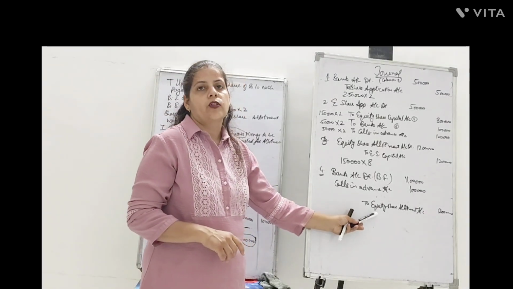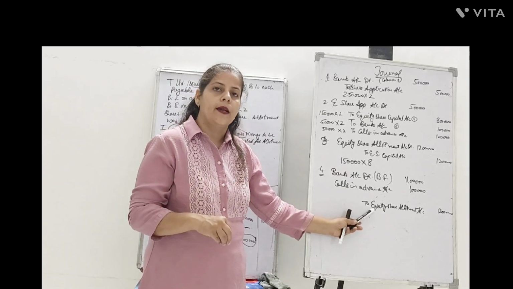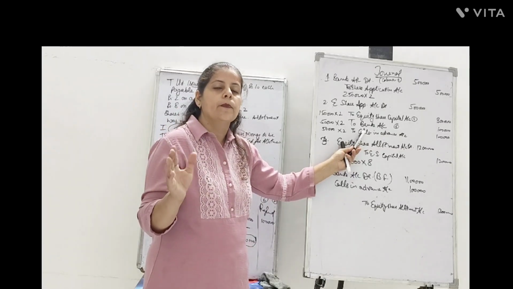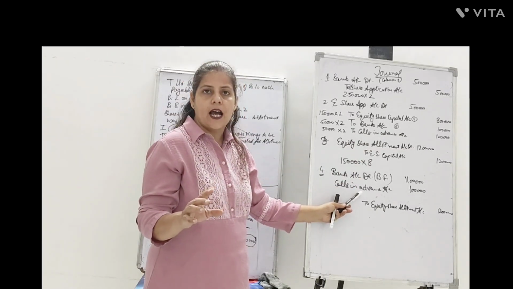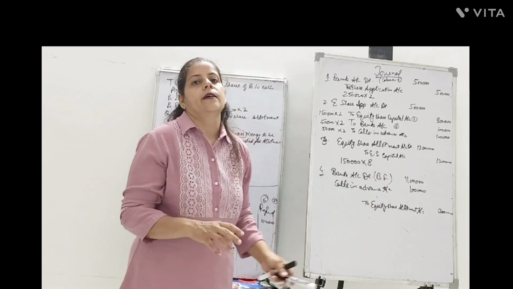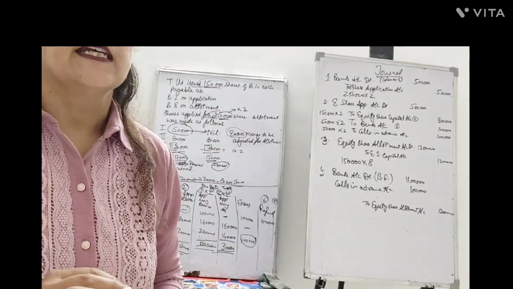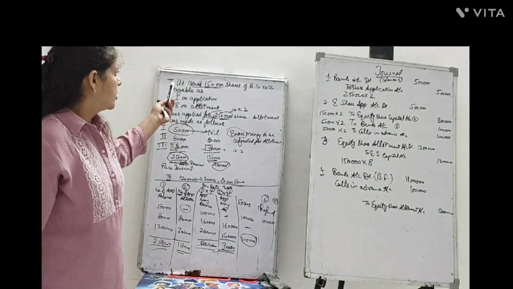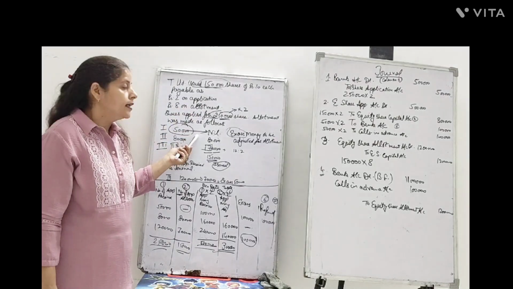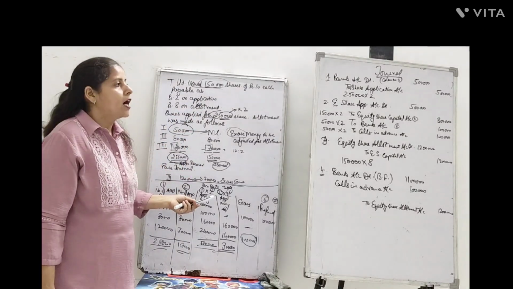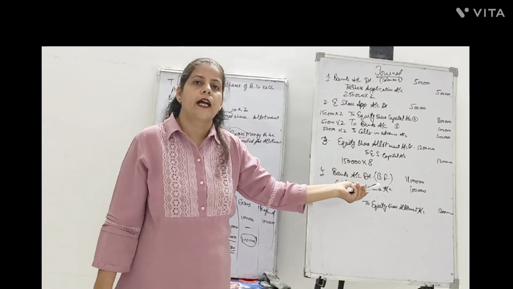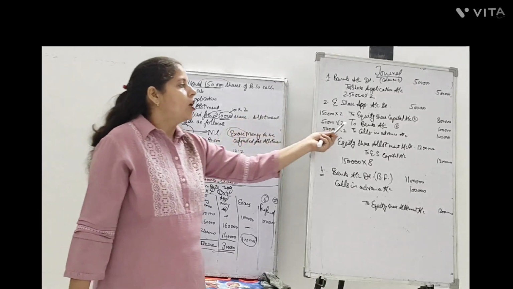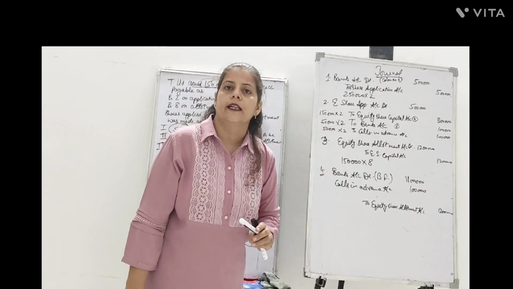Out of the allotment of 12 lakh, when we asked them to pay the allotment, there were the people who say that we have already paid in advance. So they won't pay you again. So that is debited now, and after that the leftover amount is received by the company. Right? So this is how the case of your share application oversubscription case is done. How the different allotments are there, how to do the journal without preparing prorata table. If you want to prepare the prorata table, how it is to be carried there, how the calls in advance are to be adjusted, that is also made clarified to you.